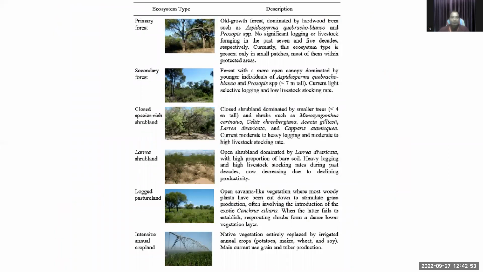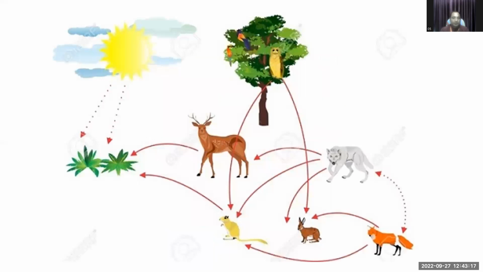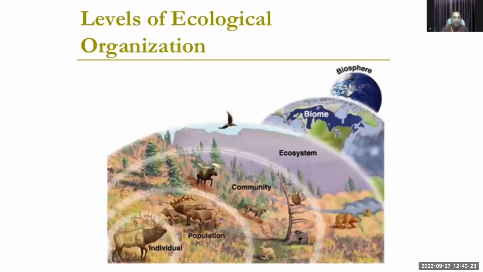Ecosystem types include the primary forest, secondary forest, closed-space rich shrubland, lateral shrubland, logged pasture land, and intensive annual cropland. These are the ecosystem types which are present in the ecosystem, and these are the interactions of the animals in the environment. Levels of ecological organization are the biosphere, biomes, ecosystem, community, population, and the individual.